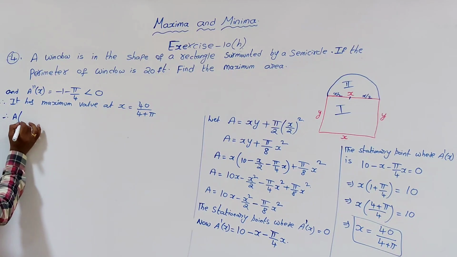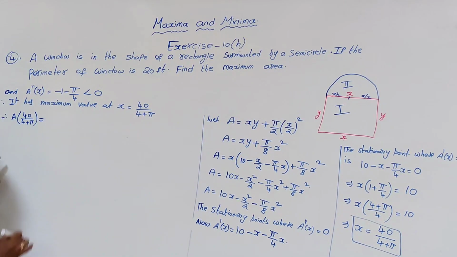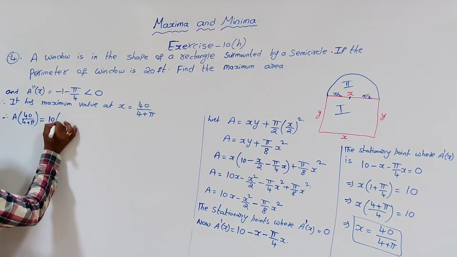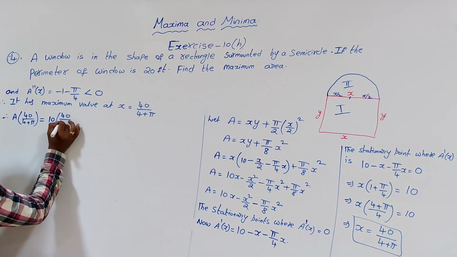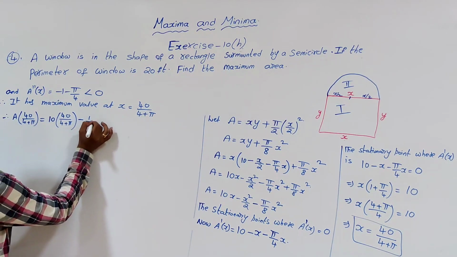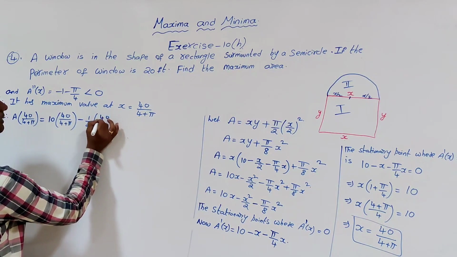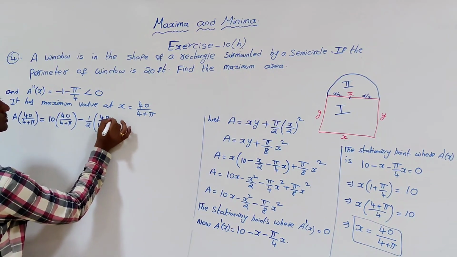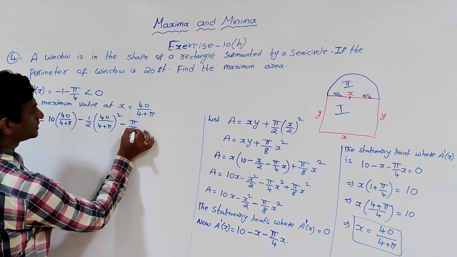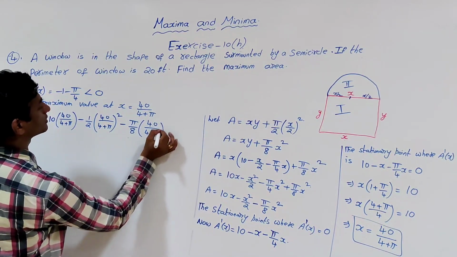Therefore, A of 40 by 4 plus pi will be, substitute in this function: 10 times of 40 by 4 plus pi, minus 1 by 2 times of x square, meaning 40 by 4 plus pi whole square, minus 5 by 8 times of 40 by 4 plus pi whole square.